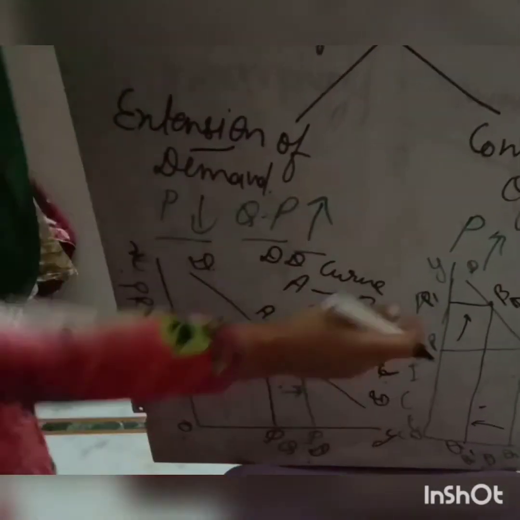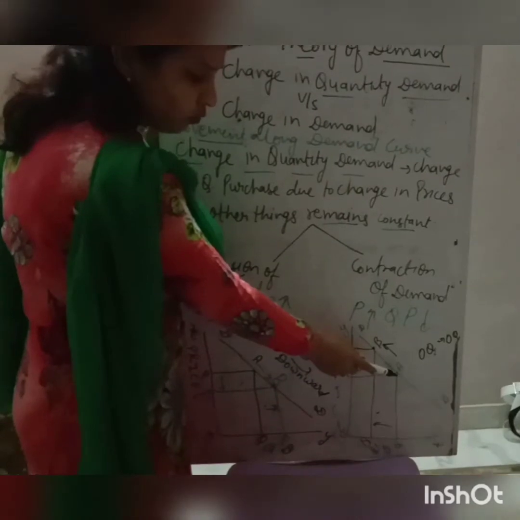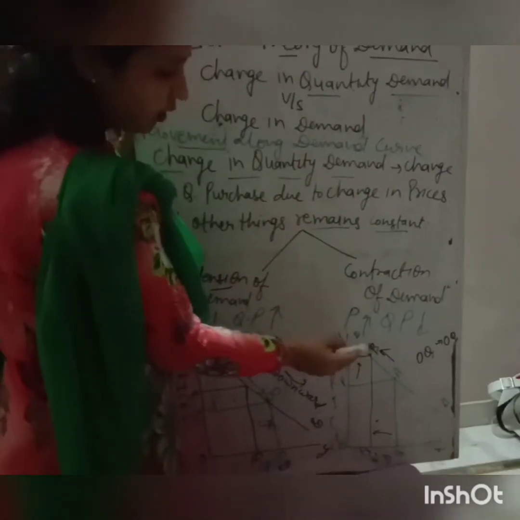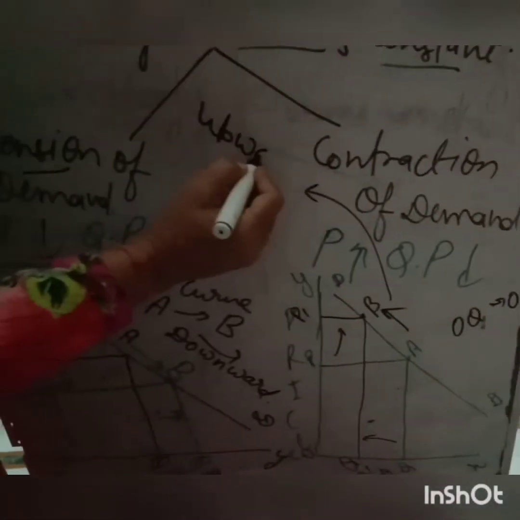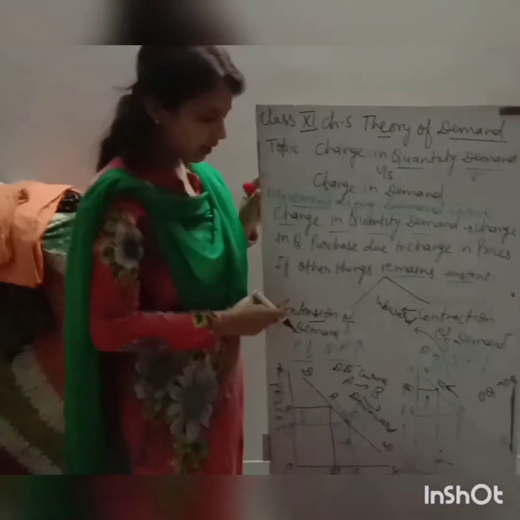Now in contraction of demand you can see the demand curve moves from A to B point. In which direction? That will be in upward direction. Clear? In contraction that will be in upward direction, and in extension that will be in downward direction.